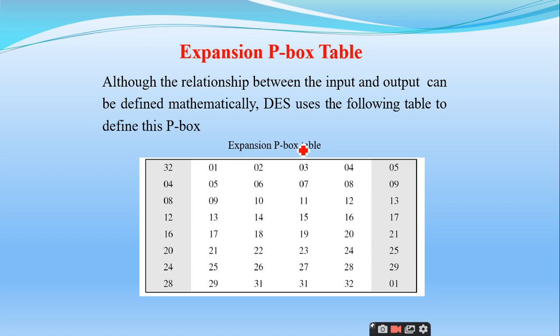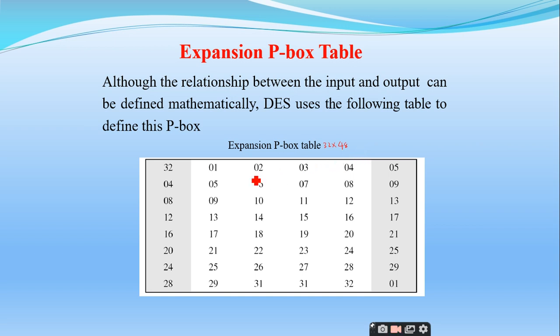Now tell me, what is the size of this expansion P box table? Any idea? What is the size of the expansion P box? 48 bits. Right, 48, but the input is 32 only, so it is 32 by 48. That we have to tell. Is it clear?